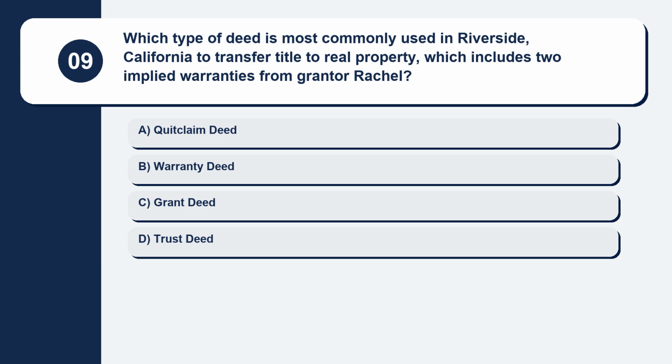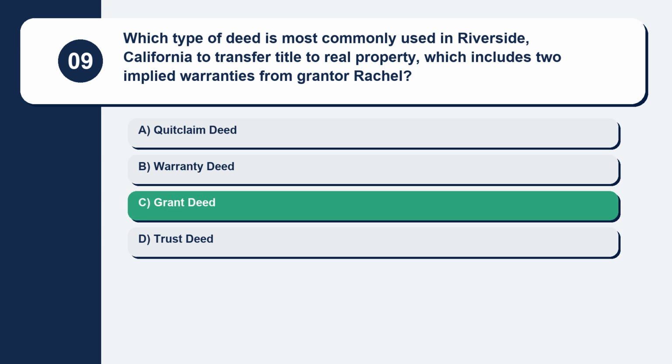Question 9. Which type of deed is most commonly used in Riverside, California to transfer title to real property, which includes 2 implied warranties from grantor Rachel? Here are your options. Option A, quitclaim deed. Option B, warranty deed. Option C, grant deed. Option D, trust deed. The correct answer is option C, grant deed.